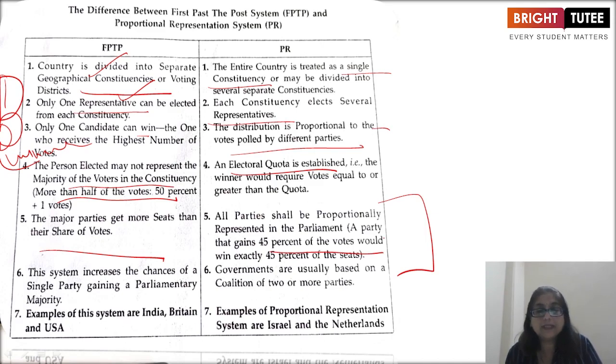An example is Britain, USA and India. And in PR, governments are usually based on a coalition of two or more parties. Examples of proportional representation systems are Israel and the Netherlands.